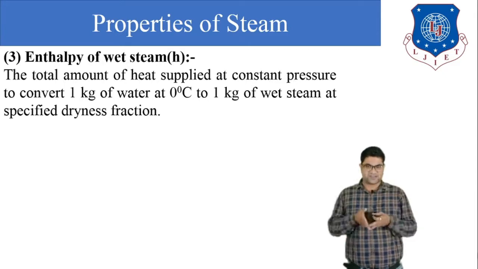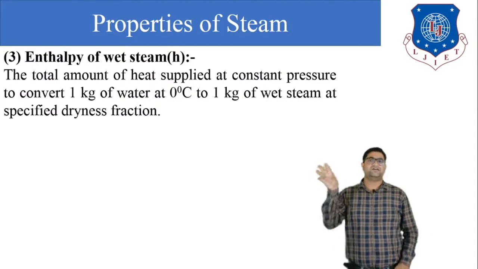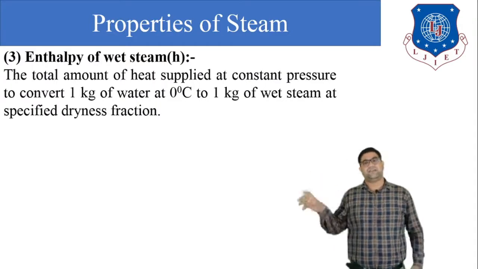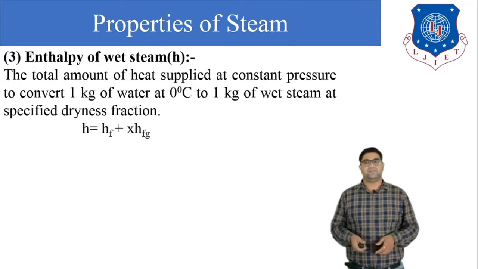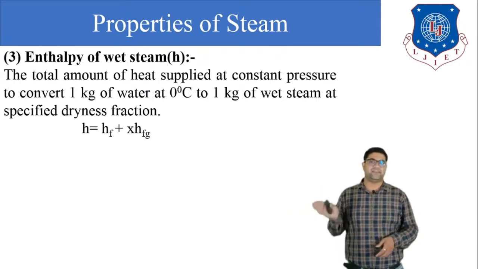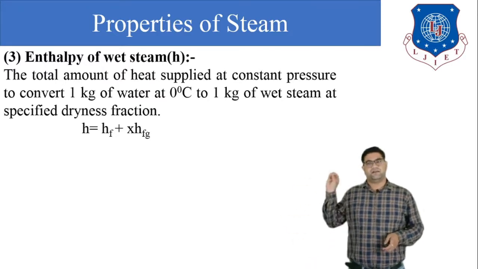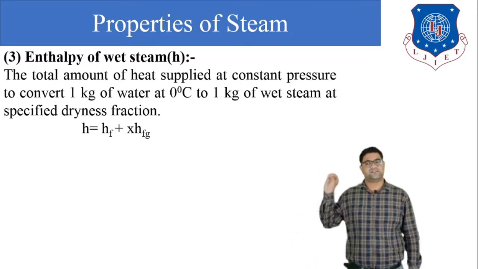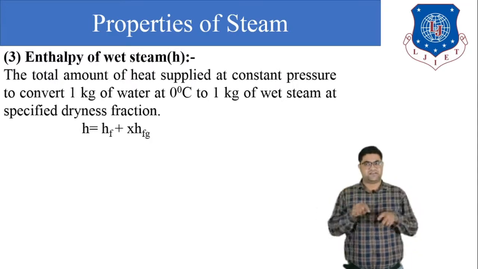At this condition, the enthalpy of wet steam is equal to hf plus x hfg. Here hf is the enthalpy of water at the saturation condition, x is the dryness fraction, and hfg is the latent heat.